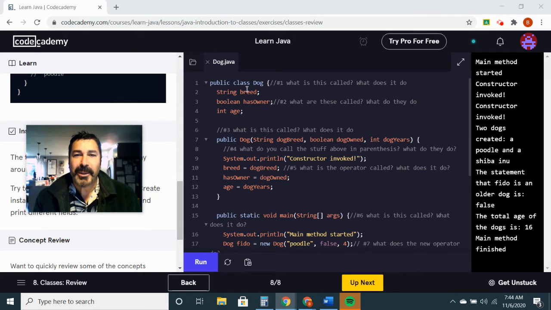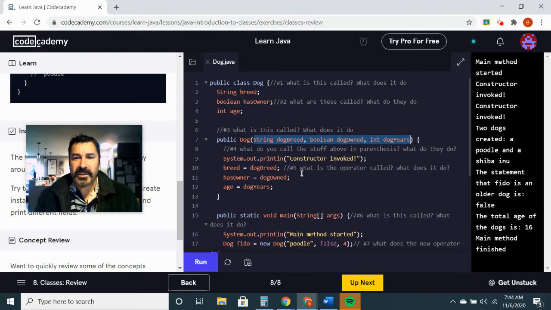That's terrible. All right, so number one, what is in your notes? What is this called and what does it do? Number two, what is this called and what do they do? So there's three of them. What are these things called and what do they do? Number three, what is this called and what does it do? The public dog. What is this thing called? Number four, what do you call the stuff above in parentheses? So what is this stuff in the parentheses?